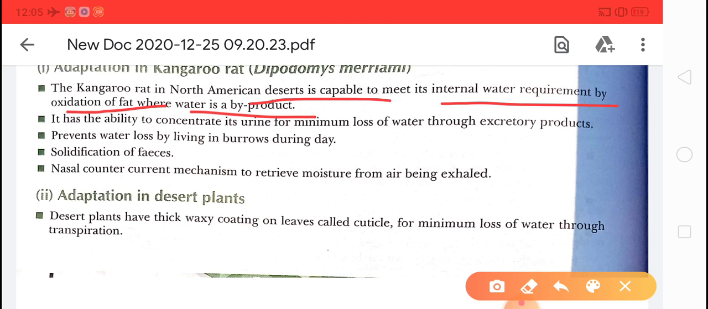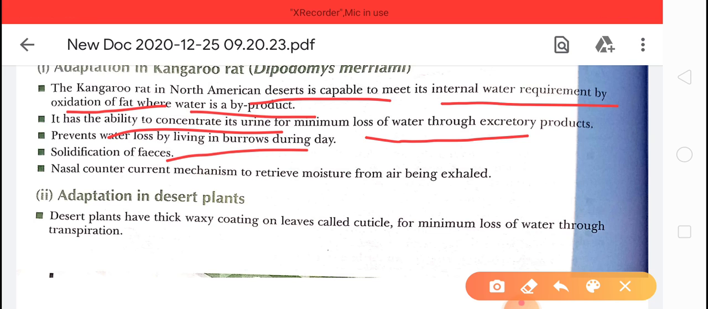They also have the ability to concentrate their urine for minimum loss of water. Minimum loss of water means the liquid is not released from the body, and they can survive. Next, it prevents water loss by living in burrows during the day. So during the day it can also prevent water loss.